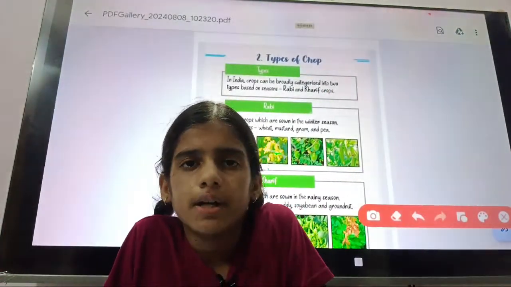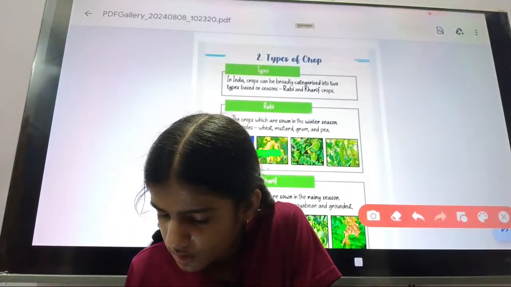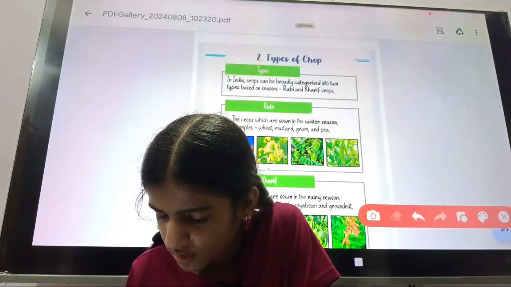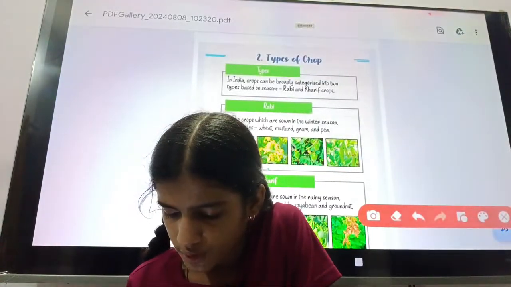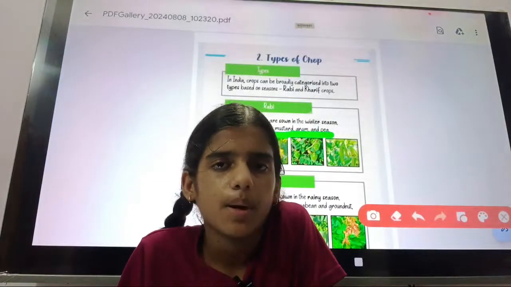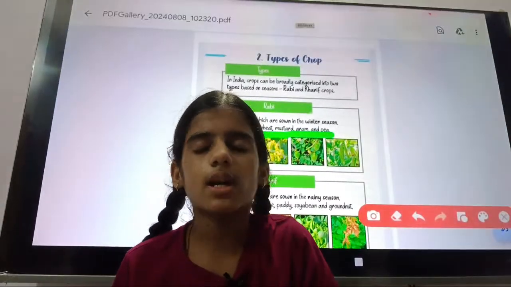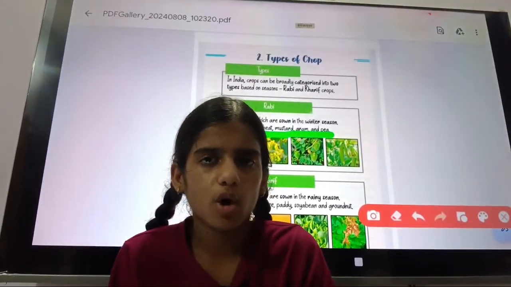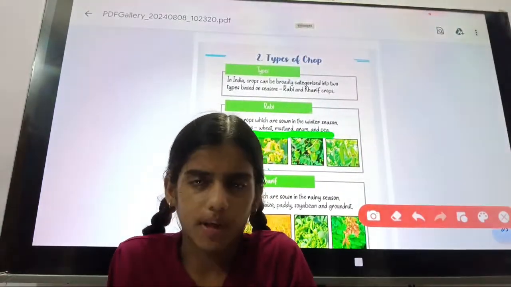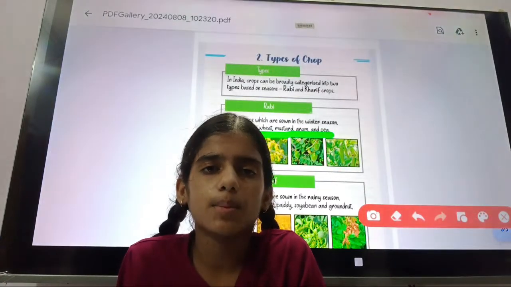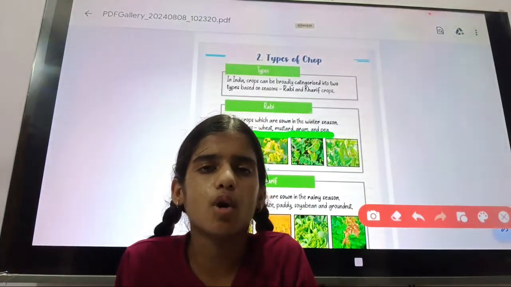Okay, you will write one of them. So when we talk about examples of Rabi crops, what will they be? Wheat, mustard, gram, peas. A 1-mark question comes from this topic: define Rabi crops, or give two examples of Rabi crops, or give an example. So you know that the examples of Rabi crops will be wheat, gram, pea, mustard. These were the examples of Rabi crops.